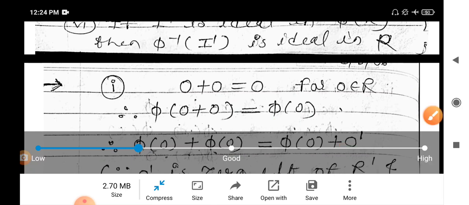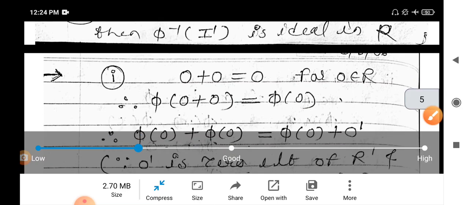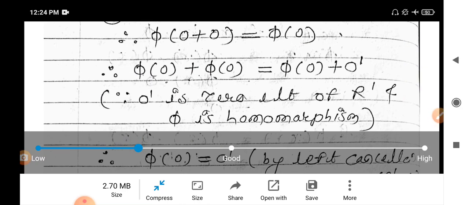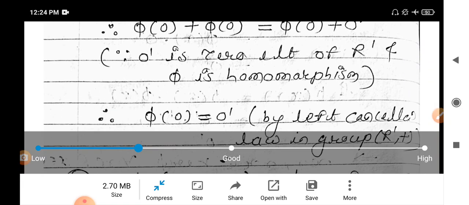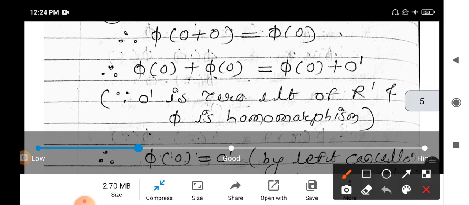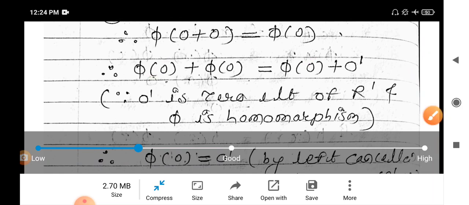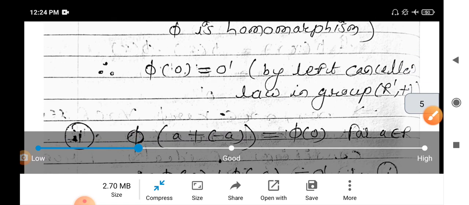Therefore phi of 0 plus 0 dash is phi of 0. Hence we are adding 0 dash. Now by left cancellation law in group, phi of 0 cancels, which proves that phi of 0 is equal to 0 dash.